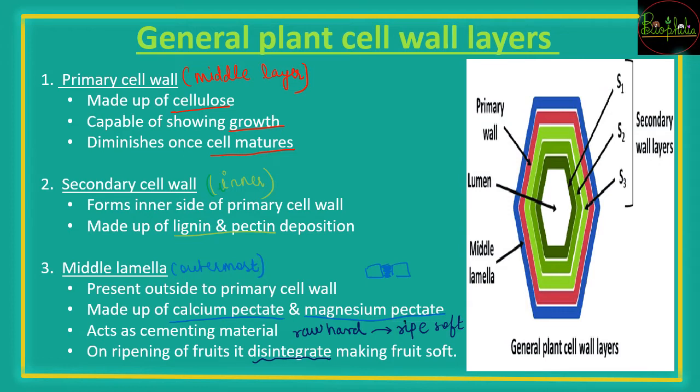So here also you can see in the diagram with the color coding, the pinkish red color is the primary cell wall. The inner three green layers are the first, second and third secondary walls, and the last blue one is the middle lamella. So these are the layers of the plant cell wall.